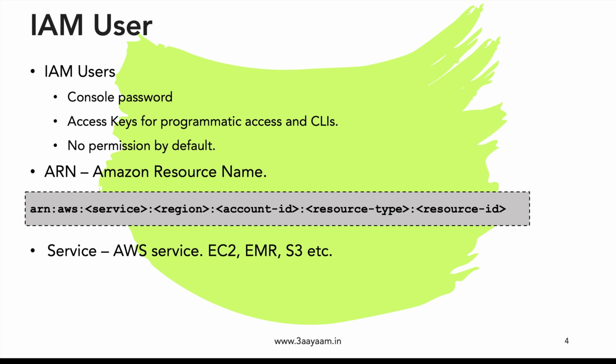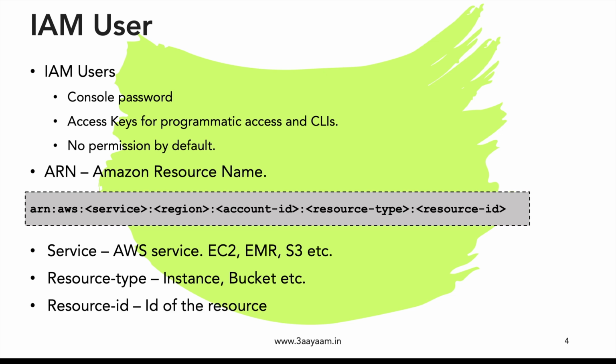Now, as I said, the service can be any AWS service: EC2, EMR, S3, etc. And then the resource type can be instance for EC2, bucket for S3, and so on. And then the resource ID would be the ID of the resource. For EC2, it might be the EC2 instance ID. For VPC, it would be the VPC ID. For security group, it would be the security group ID, etc.